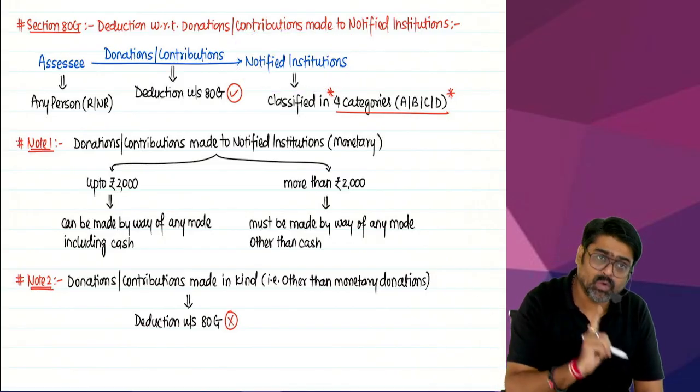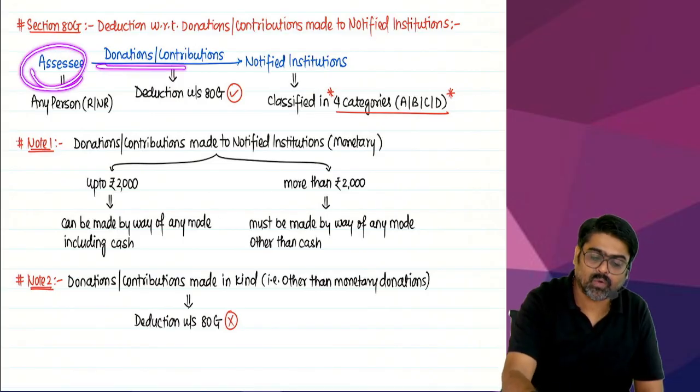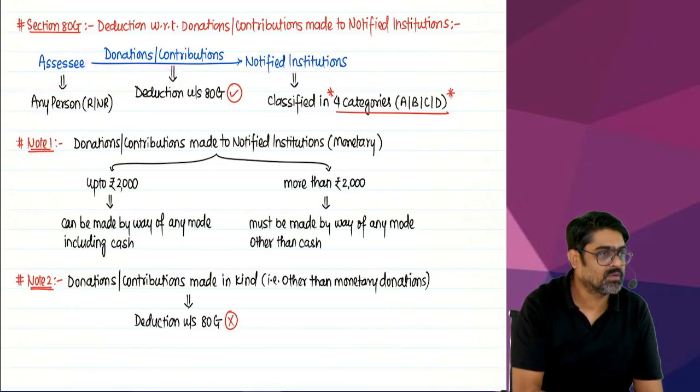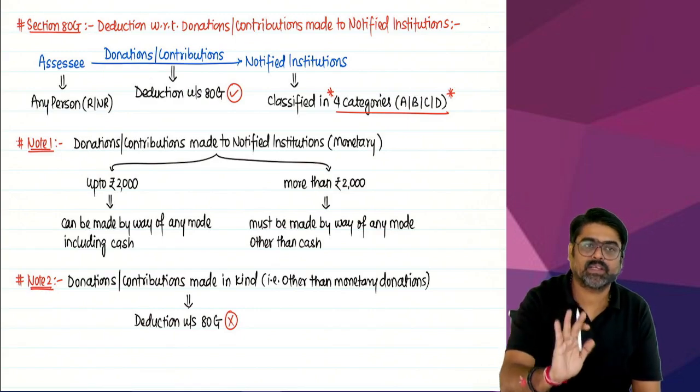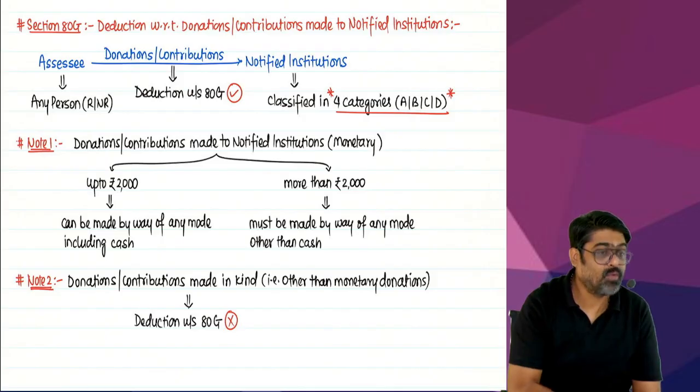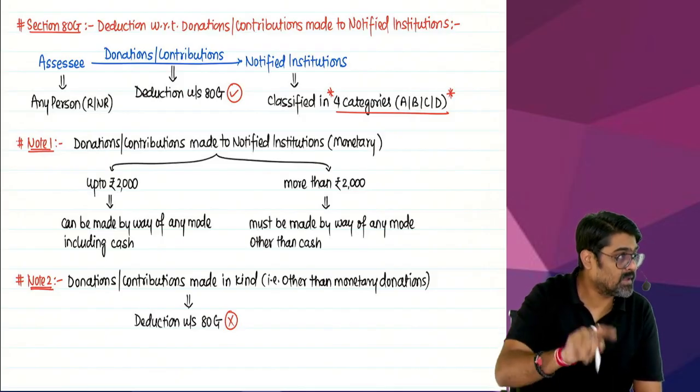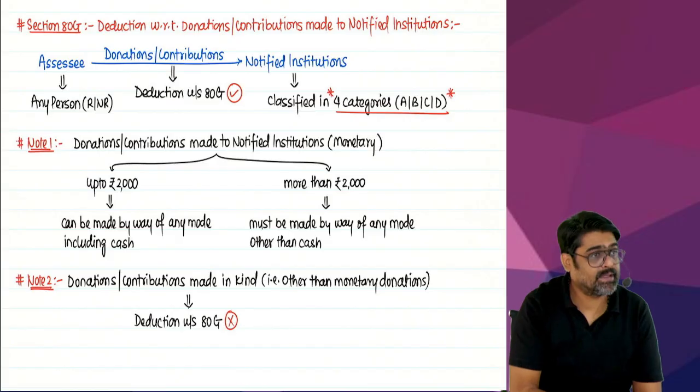Notified institutions. During the previous year, if the assessee has made donations to these institutions, then for this donation the deduction can be allowed under section 80G.